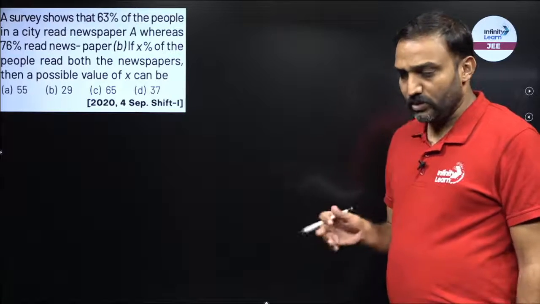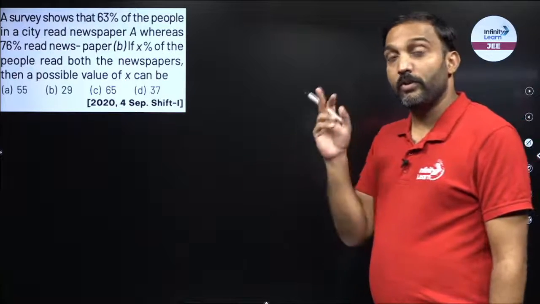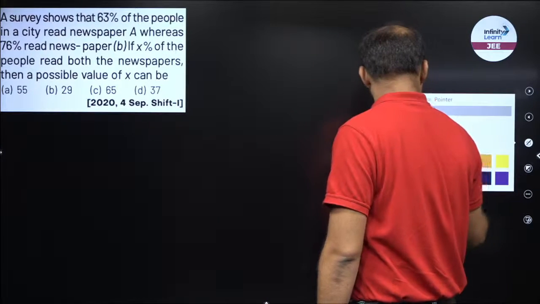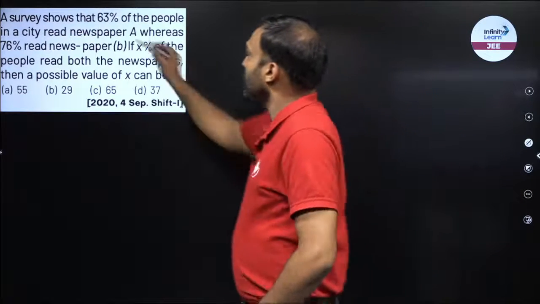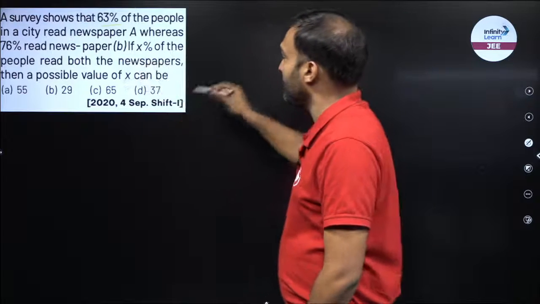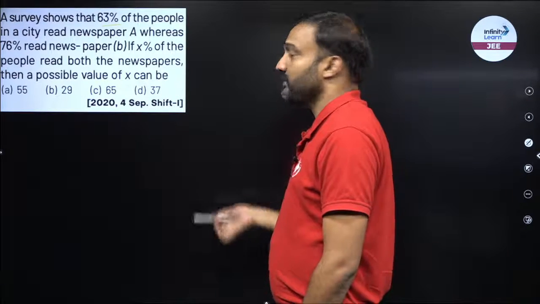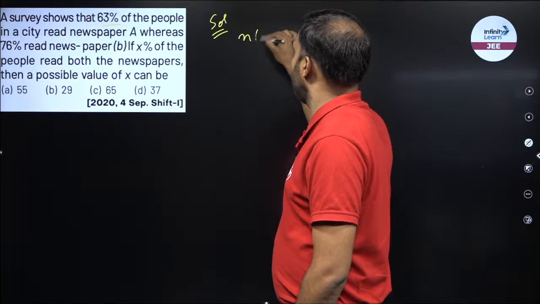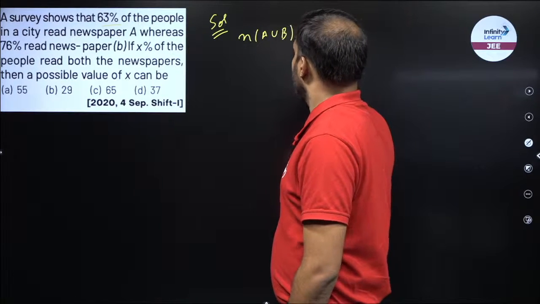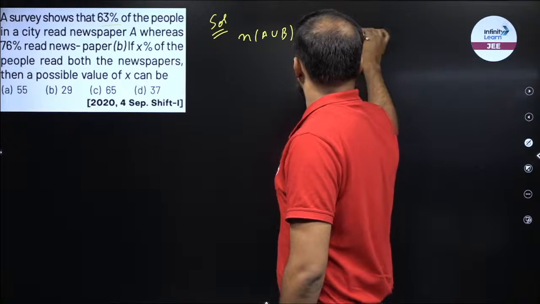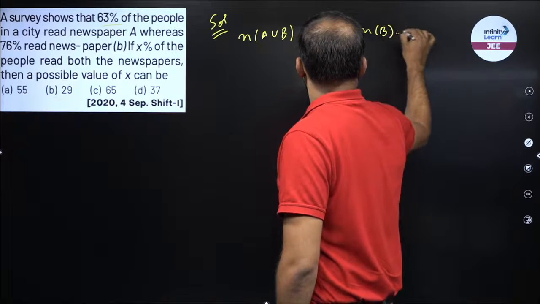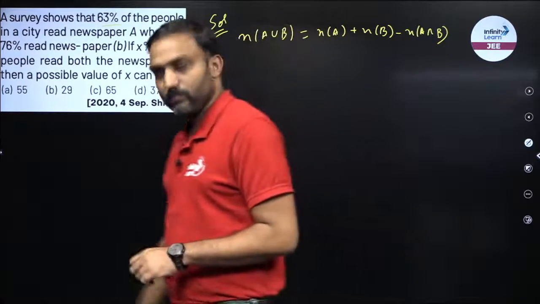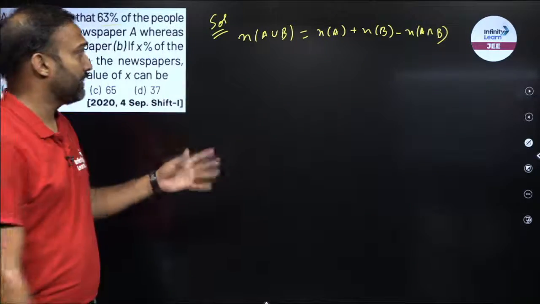Now another question, right. Here we would be using the formula, not the approach. So here 63% people are reading A, 76% are reading B, X% are reading both. So now if I use the formula, I can write this as N of A union B will be NA plus NB minus N of A intersection B. This would be the expression.